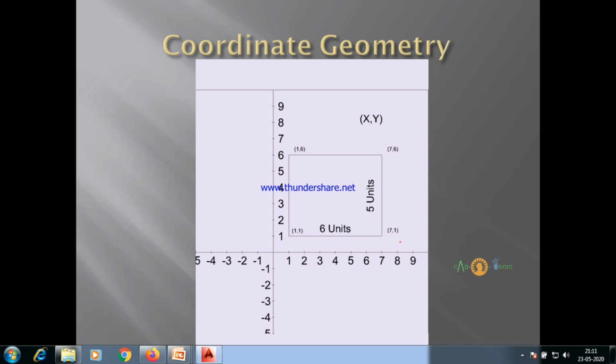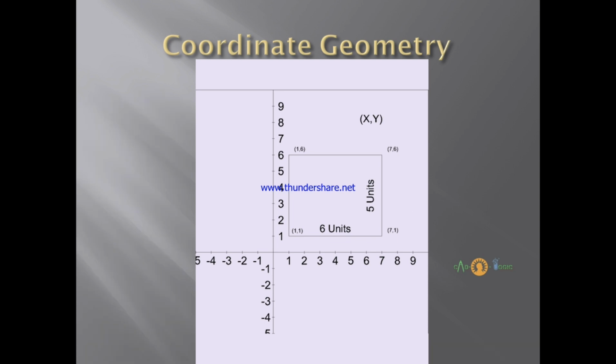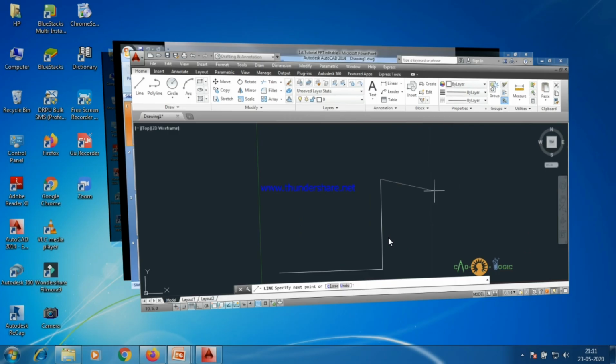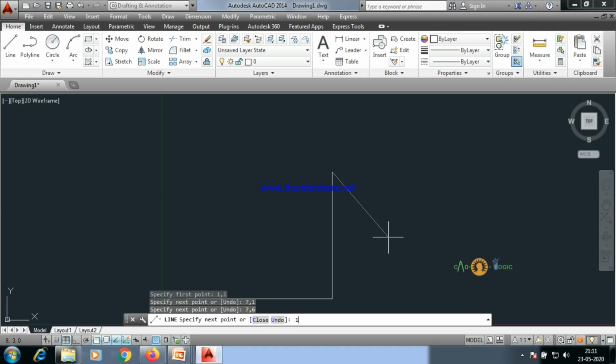So 1 comma 6, enter. And then the origin point, which is 1 comma 1, enter. And to exit the command, either we can press enter again or we can press escape. Okay, so we'll be pressing enter. We exited the command.